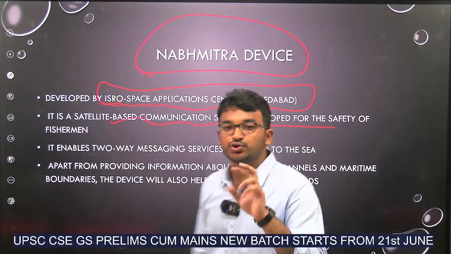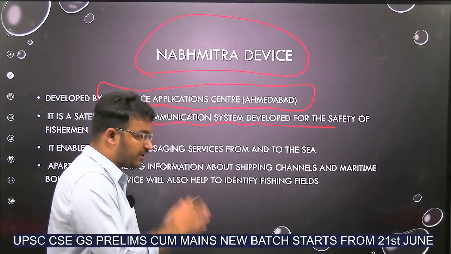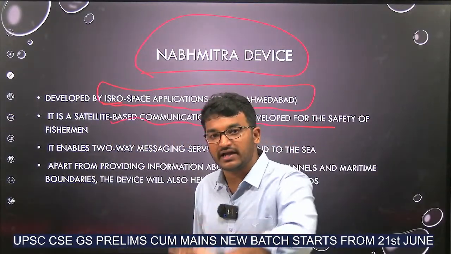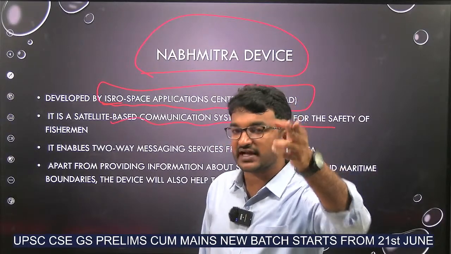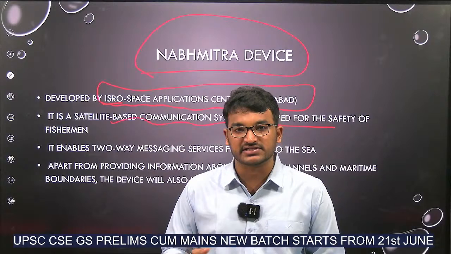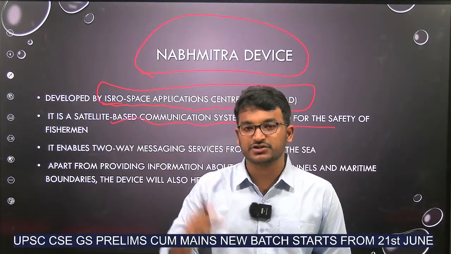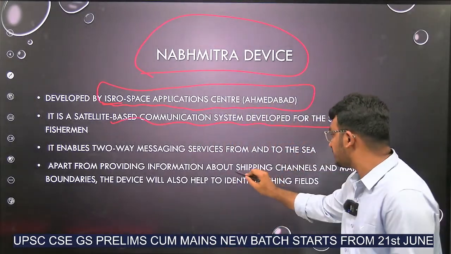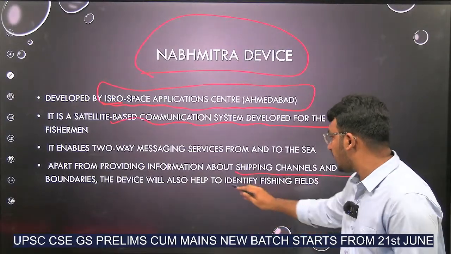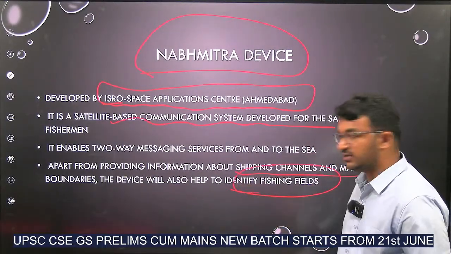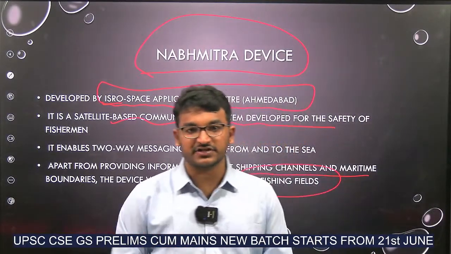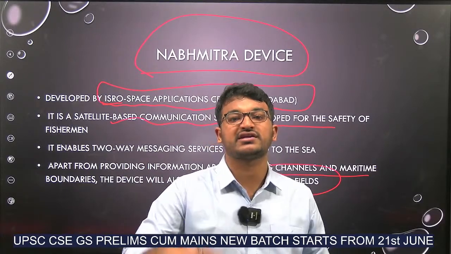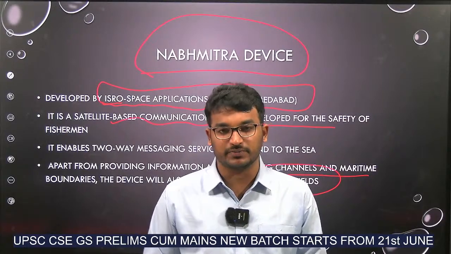Okay. And in this, a two-way messaging system is possible, meaning communication is possible from the satellite to the sea, and again from the sea to the satellite. Meaning how, if a fisherman asks for some details, the satellite will send details based on its research. Okay. And as I already told you, apart from giving information about shipping channels and maritime boundaries, this will also help in identifying the fishing fields. Consider there are some fishing fields near the Gujarat coast. It will give the details of it. So the fisherman can easily go there rather than going and searching where fishing places are available. Okay.